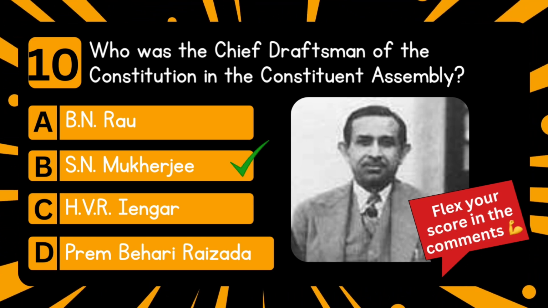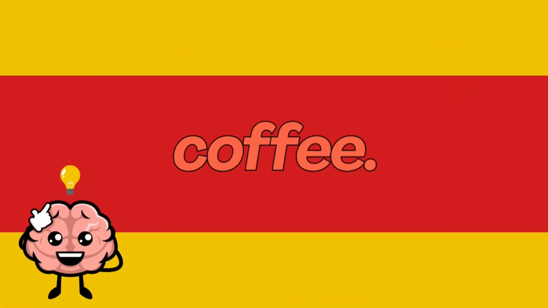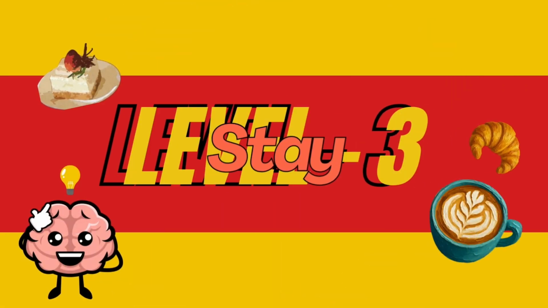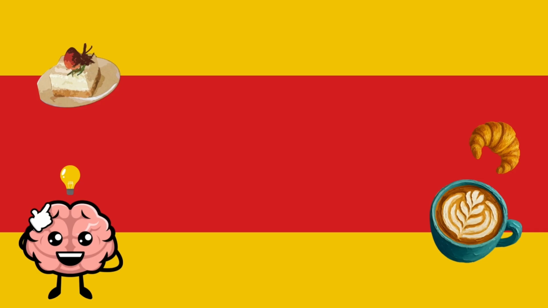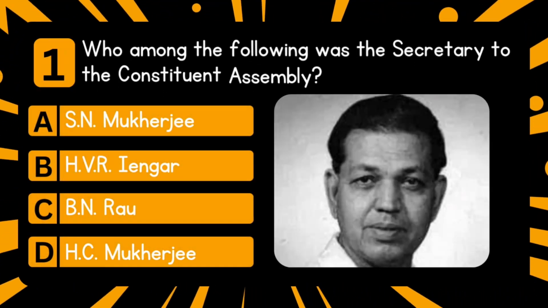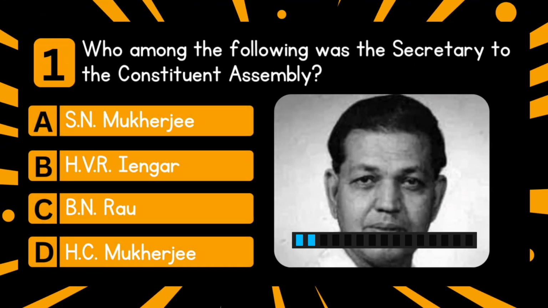Next question is who was the chief draftsman of the constitution in the Constituent Assembly? Answer is S.N. Mukherjee. You already deserve a cup of coffee. You are on level 3. Stay watching to be the top 1%. Who among the following was the secretary to the Constituent Assembly?